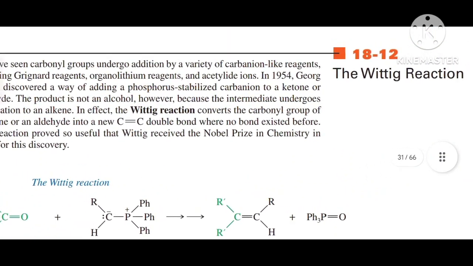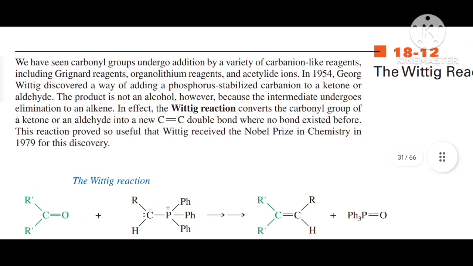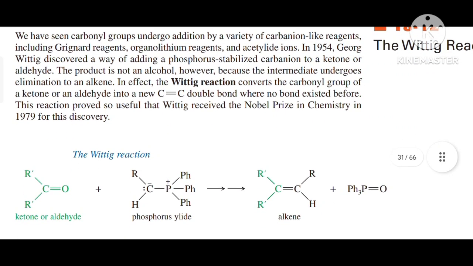Next reaction is Wittig reaction. We have seen the carbonyl group undergo addition by a variety of carbanion like reagents including Grignard reagents, organolithium reagents and acetylide ions. In 1954, George Wittig discovered a way of adding a phosphorus stabilized carbanion to a ketone or aldehyde.